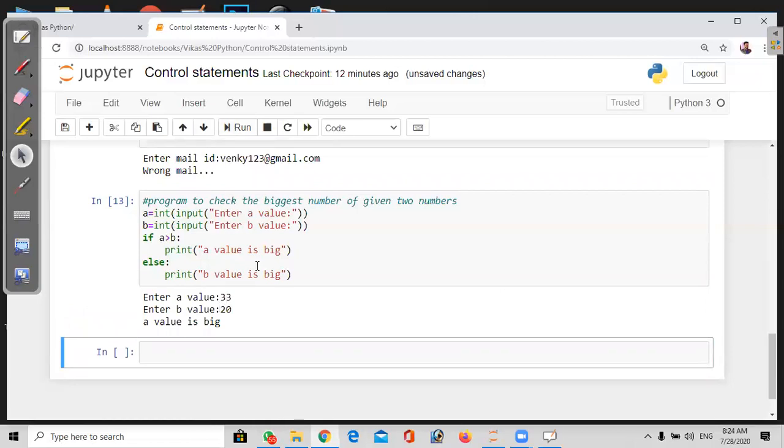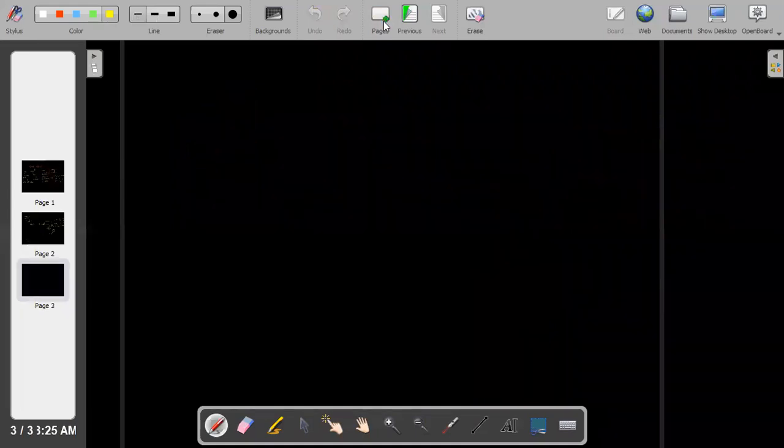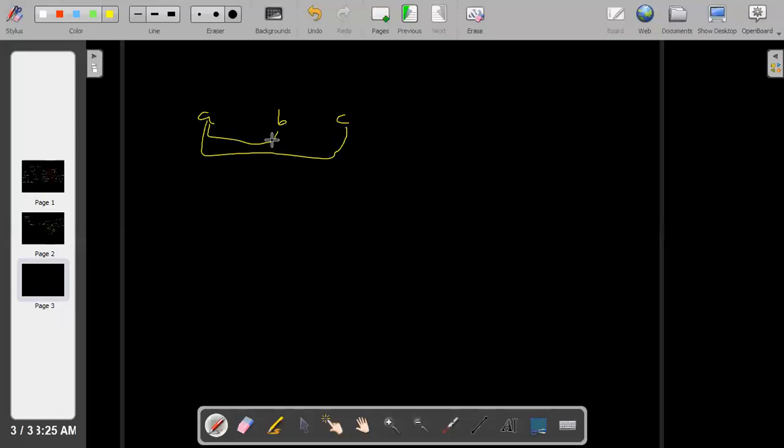So that means here there are only two values. If I ask you to check for three values, then how is it possible? To check three values, we have to go with the next level of conditional statements. What is the next level of condition? Here I have three values, A, B and C. So A must be compared with B and also should be compared with C.